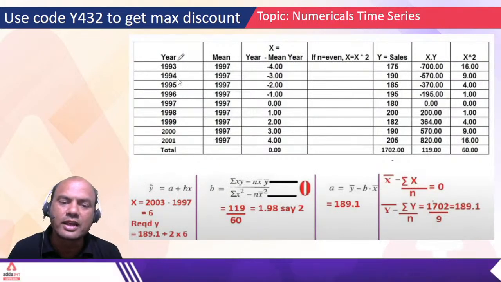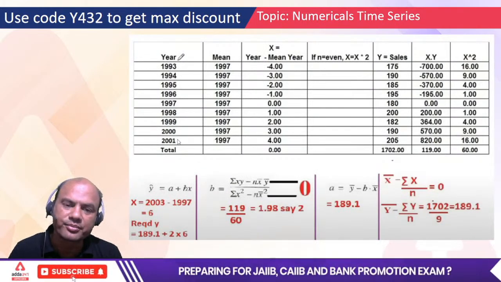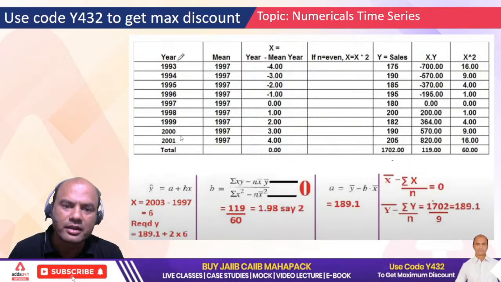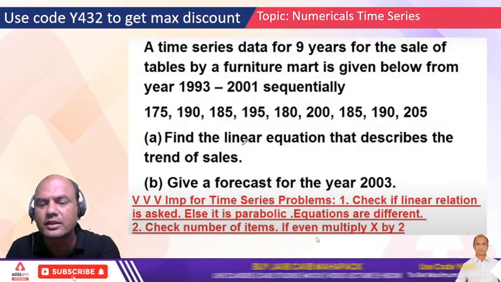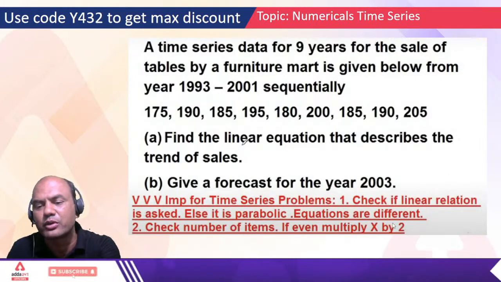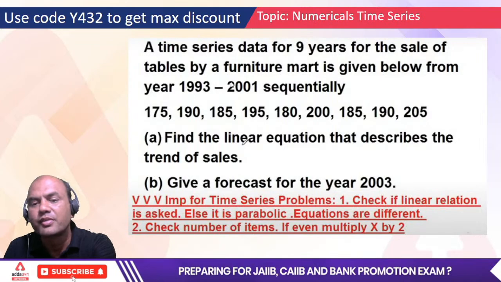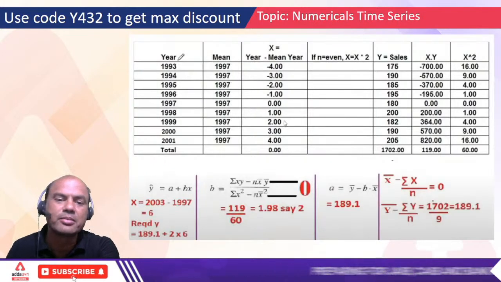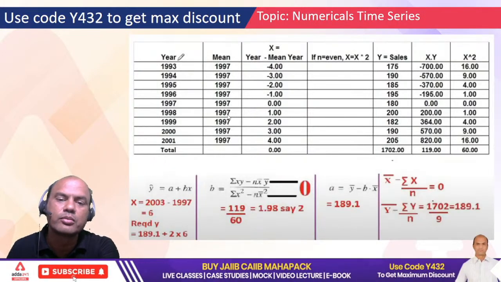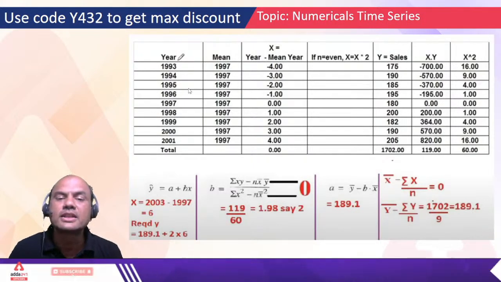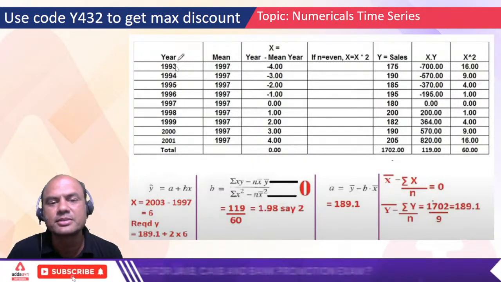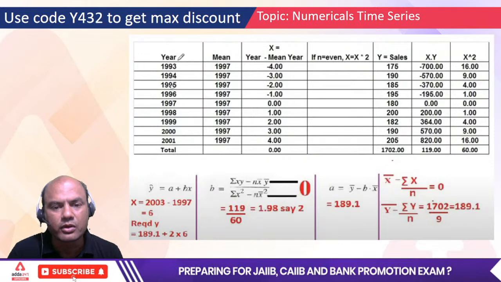1993 to 2001, I have plotted these years over here, okay? Now, how many years are there? 9. So, an odd number. The thumb rule says if even, multiply x by 2, meaning multiply whatever I get as x by 2. But now it's odd, so no need of multiplication. So, what are the steps now? Steps are very simple. Firstly, plot all the years.